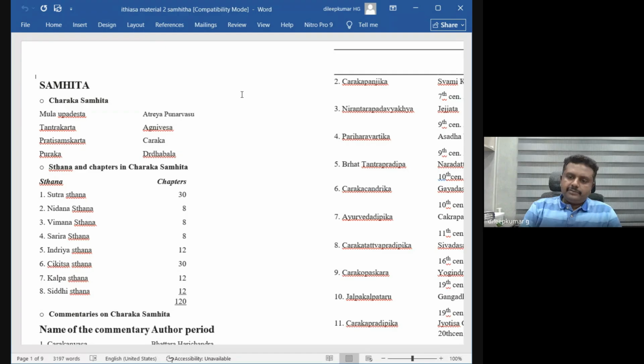17 chapters of Chikitsasthana, 12 chapters of Siddhisthana and 12 chapters of Kalpasthana. In total, 41 chapters are solely contributed by Drudabala in the present version of Charaka Samhita. All of Siddhisthana and Kalpasthana is contributed by Drudabala, and 17 chapters of Chikitsasthana are contributed by Drudabala.